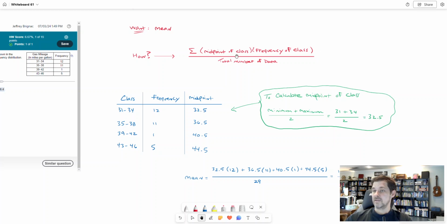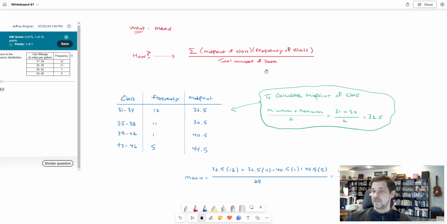Now that's all I think we need to know, right? It's the midpoint of each class times the frequency, add all that together, divide by the total number of data. So I'd take 32.5, the midpoint of the first class, times 12, the frequency of the first class, plus, I'm going to add it together, 36.5, the midpoint of the next class, times 11, the frequency of the next class, plus 40.5, the midpoint, times 1, the frequency, plus 44.5, the midpoint, times 5, the frequency. Okay, so that's that top part. That's how you understand that.